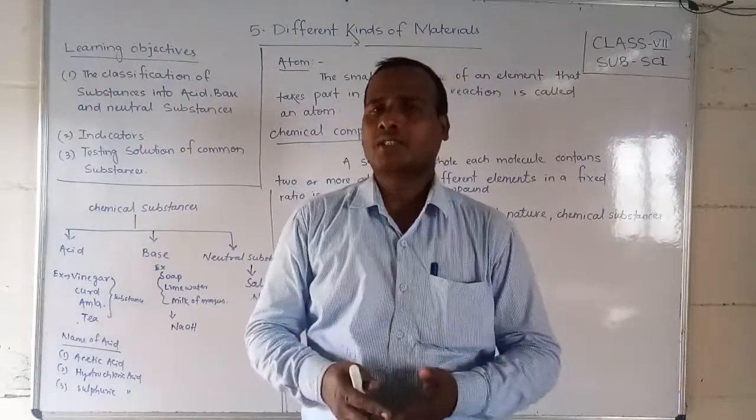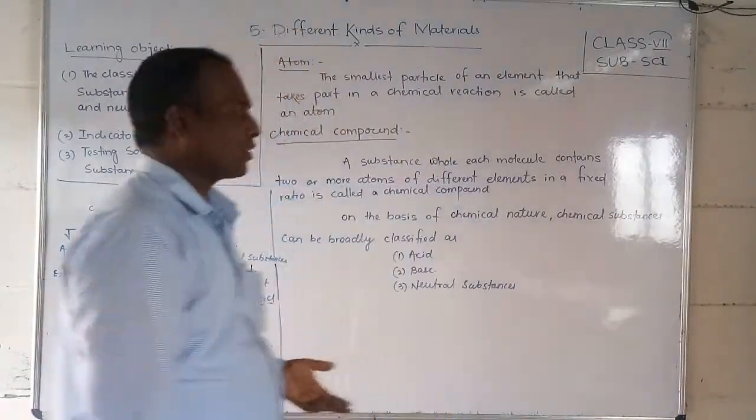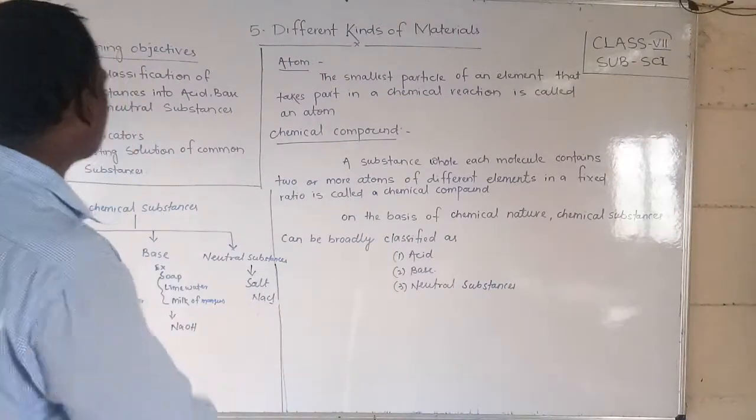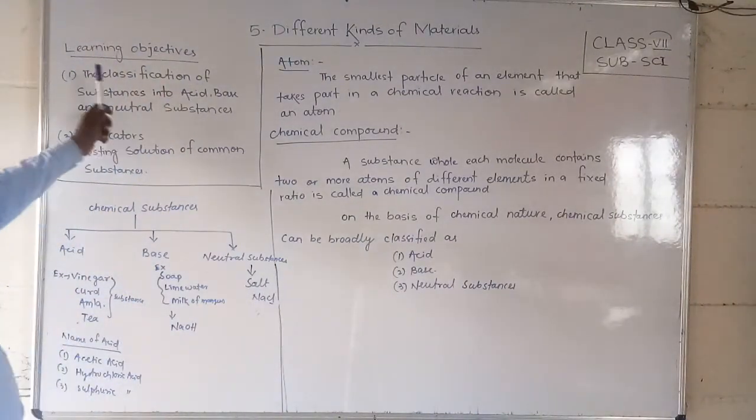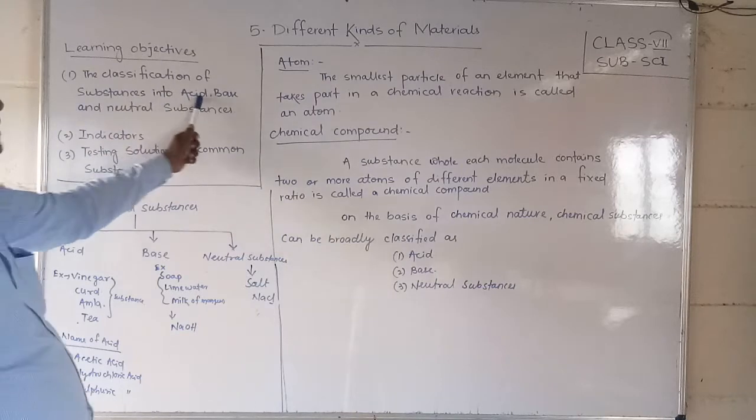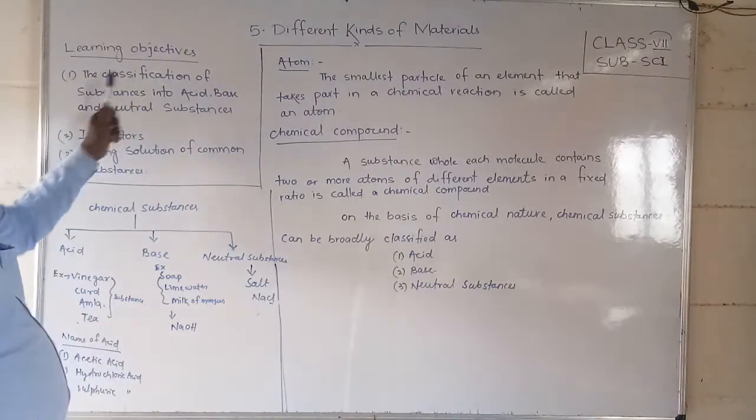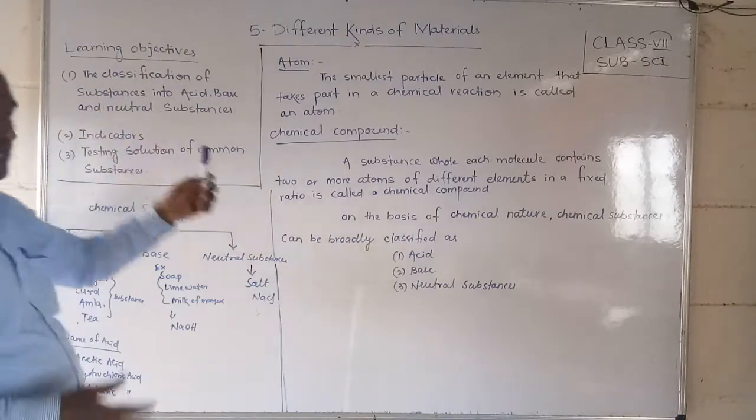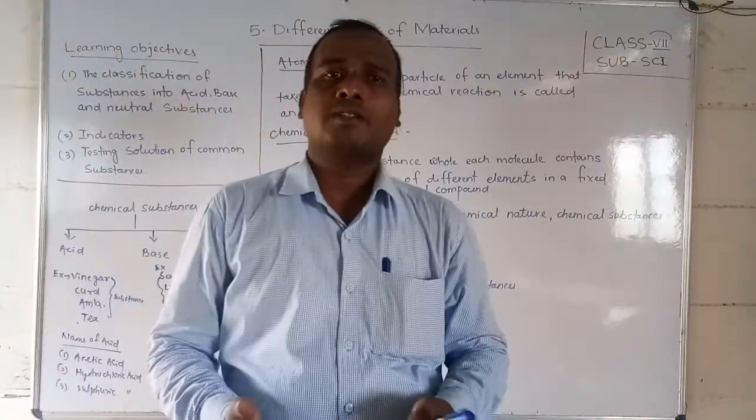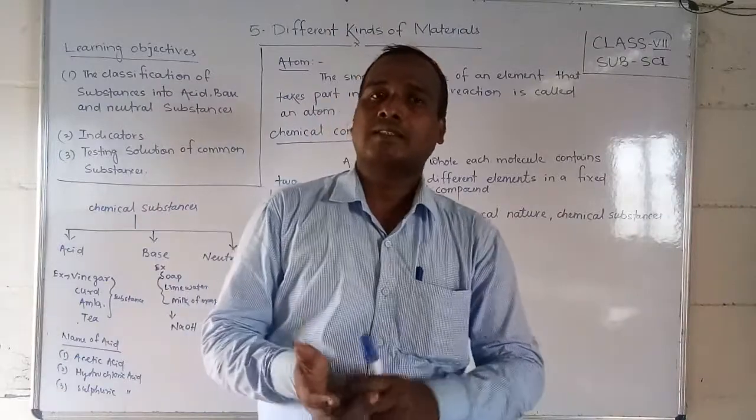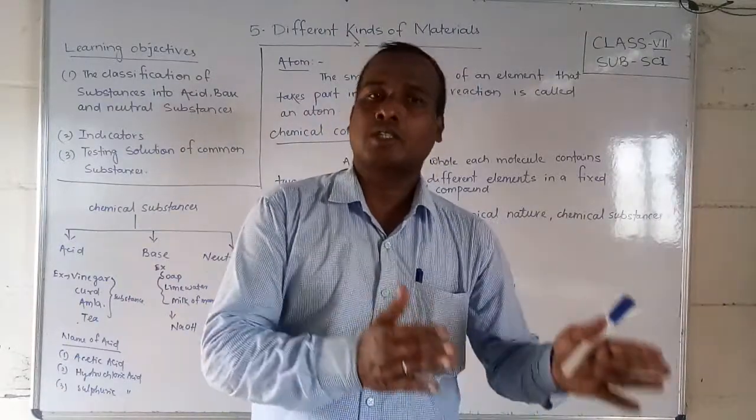So students, let us start. Before that, what are the learning objectives? First of all, in this chapter, the learning objective is the classification of substances into acid, base and neutral substances. That means chemical substances are classified into three categories: acid, base and neutral. We will study about this.